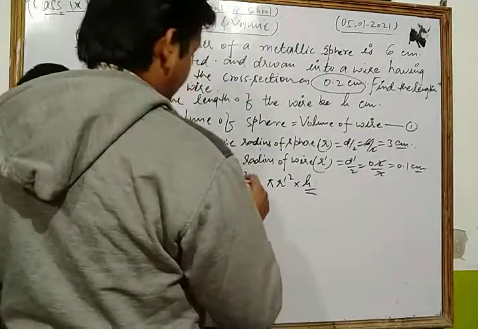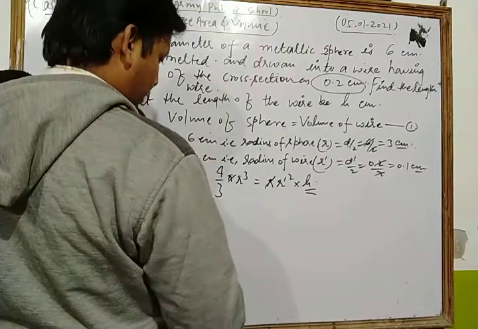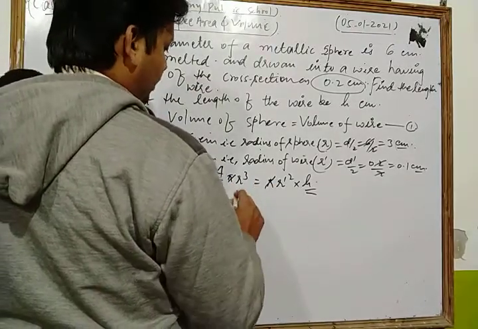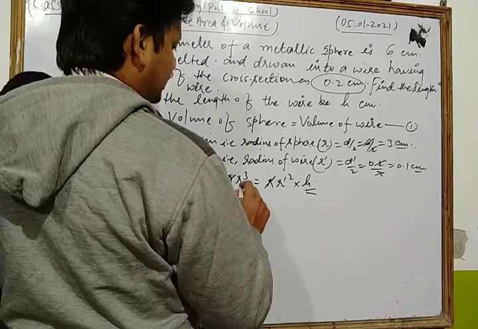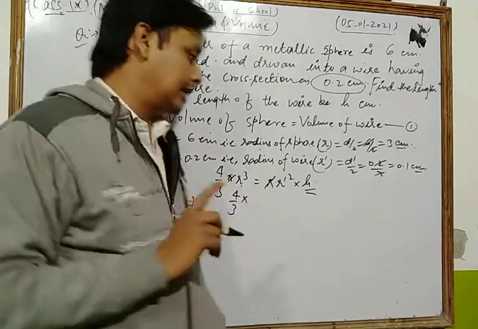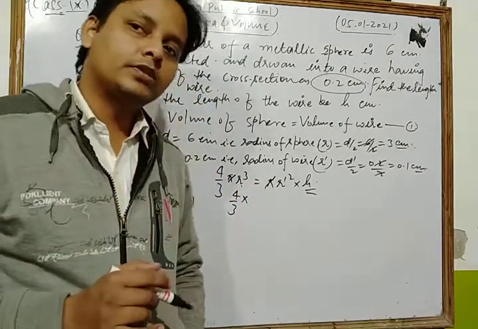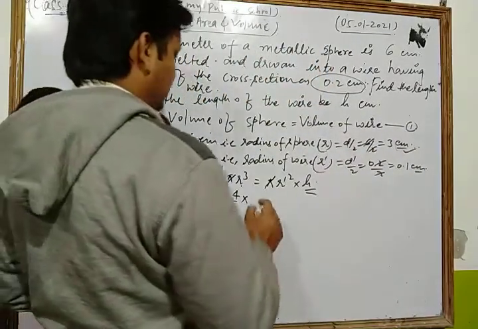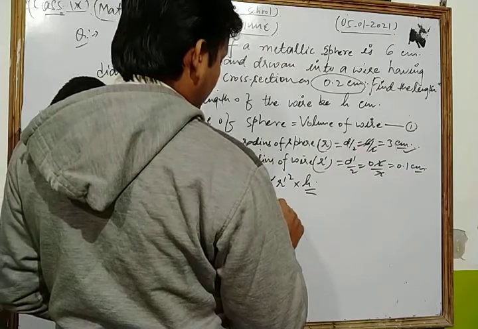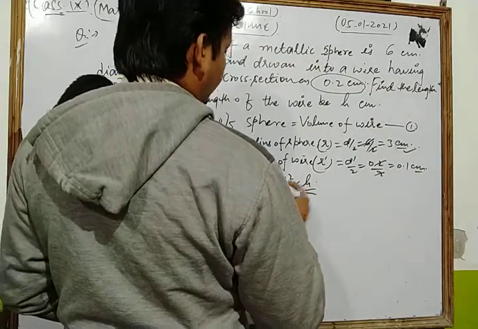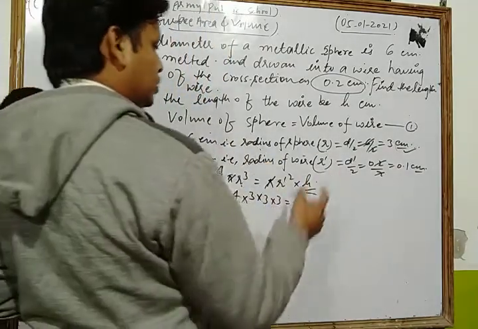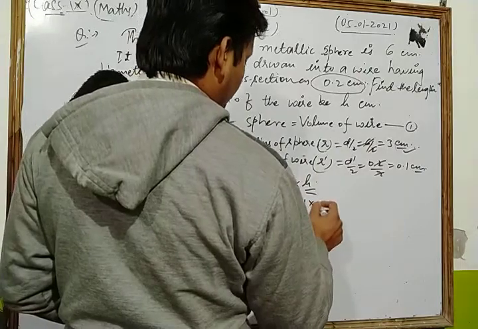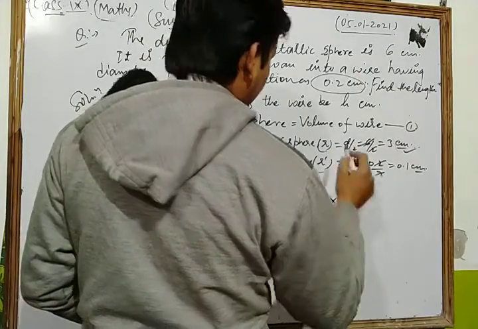Now pi cancels on both sides, and we put in all the values. 4 by 3 into r cube, where r is the radius of the sphere, which is 3 centimeter, so 3 into 3 into 3, is equal to r dash square, where r dash is the radius of the wire, 0.1, so 0.1 into 0.1, and h, which we find.